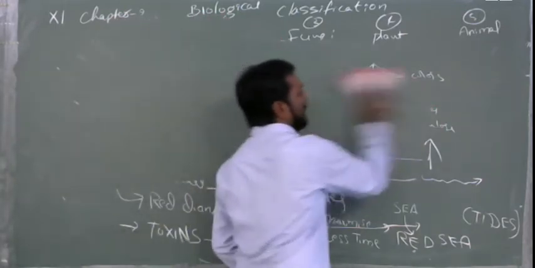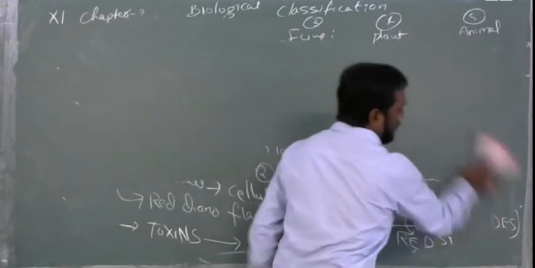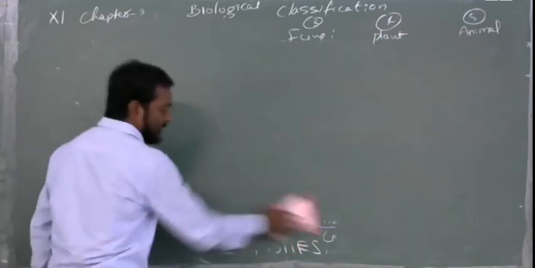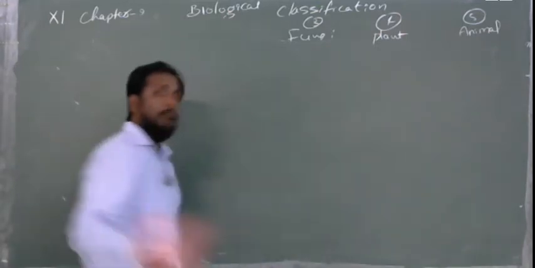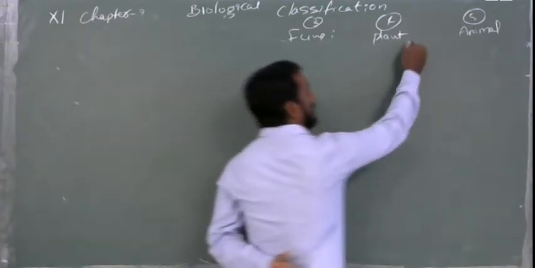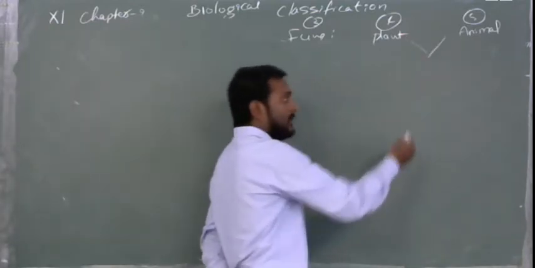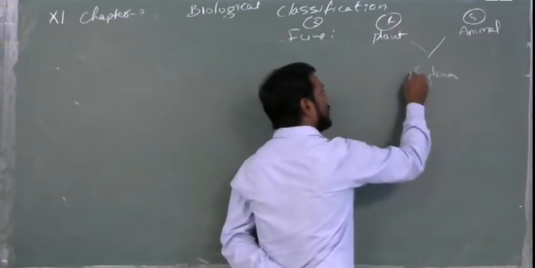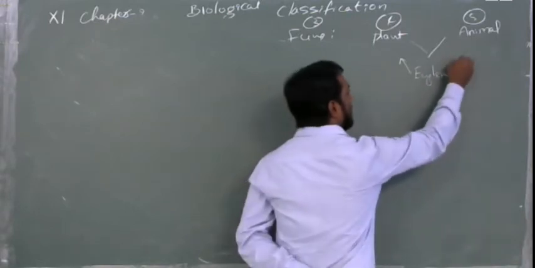Euglenoids are very interesting. Euglena, you might have heard about it in your lower classes. The specialty of euglena is that it is a hybrid of the last kingdoms, the plant and animal kingdoms. In between both, they thought to keep this euglena. Why? Because it can produce its own food and it is also an attacking animal.